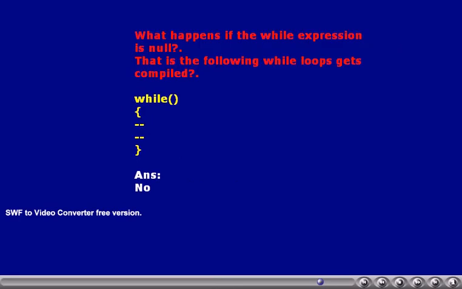Now let us consider what happens to the while loop if the expression is null. There is no expression I have written. Is the program going to get compiled? No. The program is not going to get compiled at all.